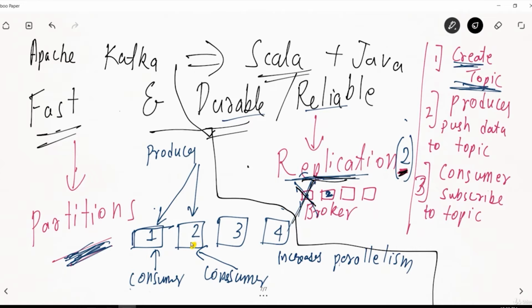And similarly, since there is a first partition and a second partition over here, one of the consumers can subscribe to this partition and another consumer can subscribe to that partition. By doing this, we can increase the parallelism. As we increase the parallelism, it becomes faster. So it is fast as well as reliable and durable. Anyone having any doubts till now?